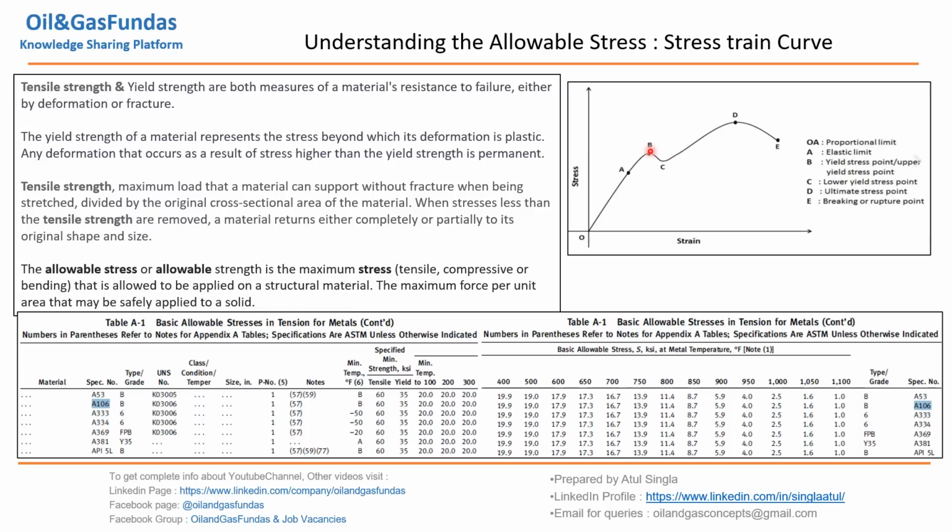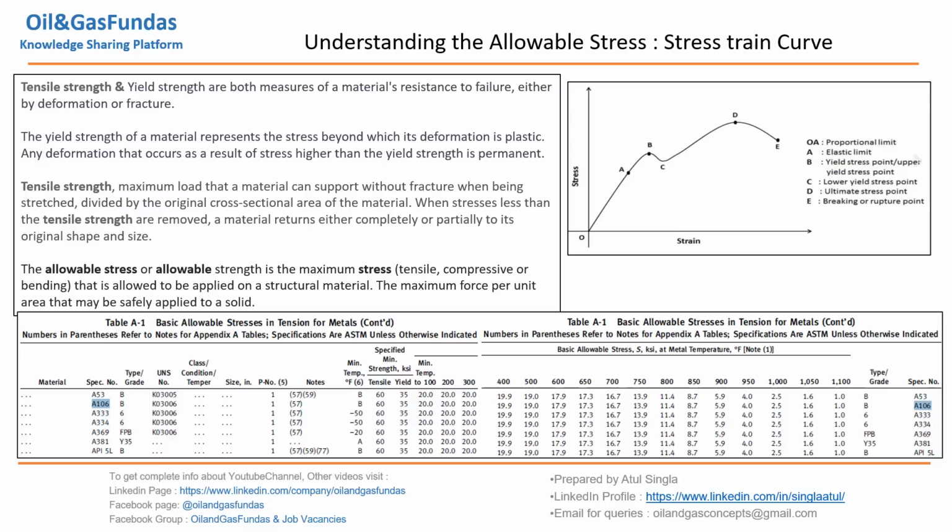After B is yield strength, up to D is tensile strength. So we want our material to stay within this range, and all the allowable stresses are less than that. We are not going beyond a certain value, so that there is no yield failure, no tensile failure, no rupture. Allowable stress is nothing but a factor of safety with respect to yield strength.